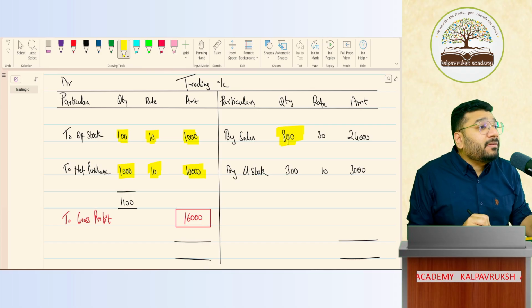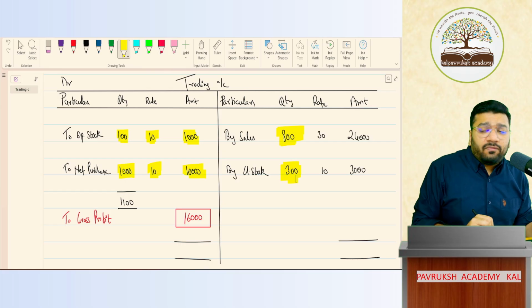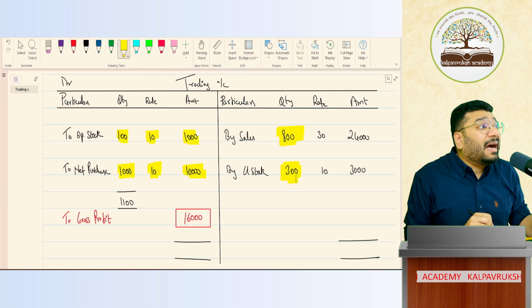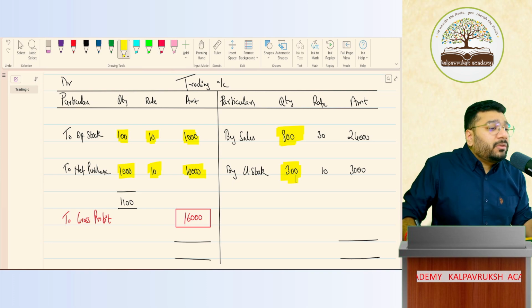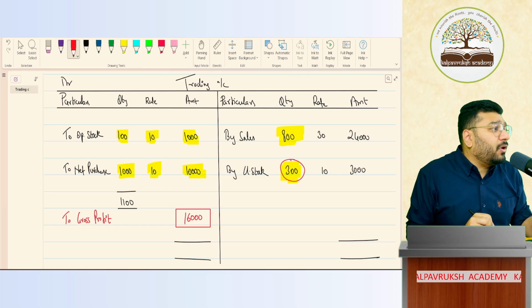Out of 1100 chocolates, how many have you sold? You said 800. So how much is unsold? 300. 300 is unsold. Out of 1100, if 800 chocolates are sold, unsold is 300. Now the question is, why should we record this closing stock here?